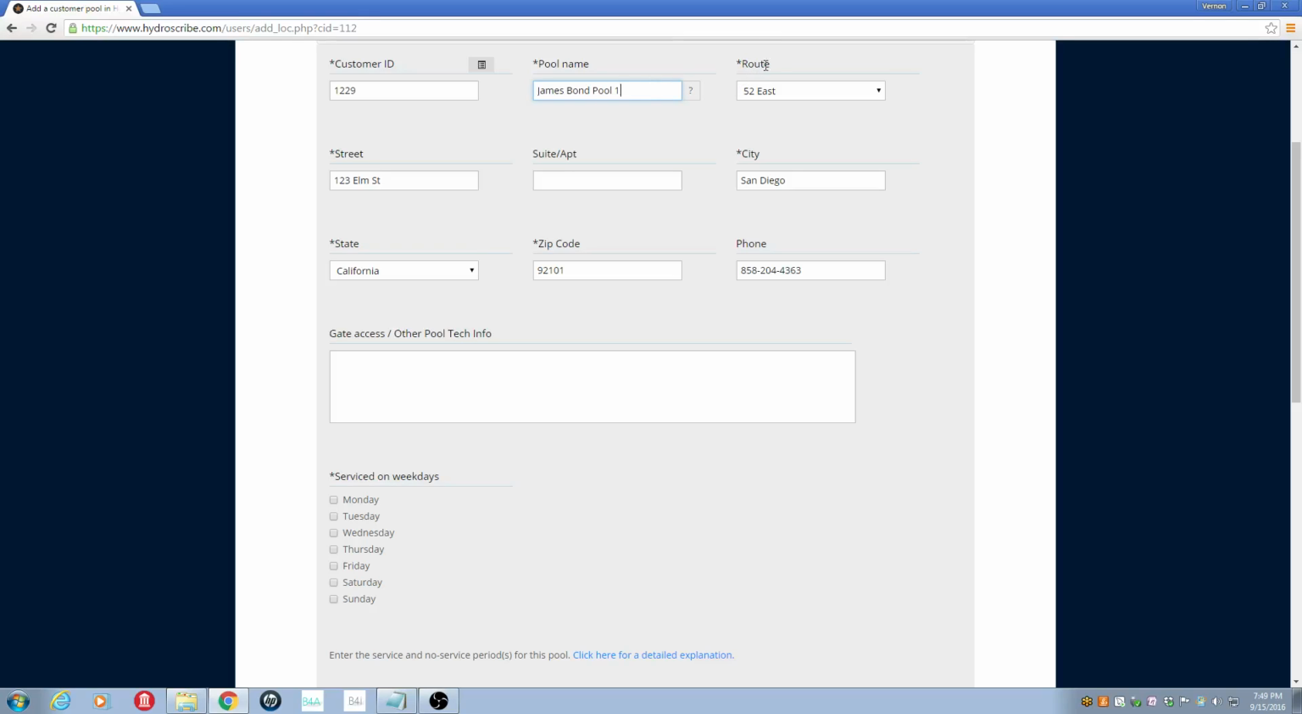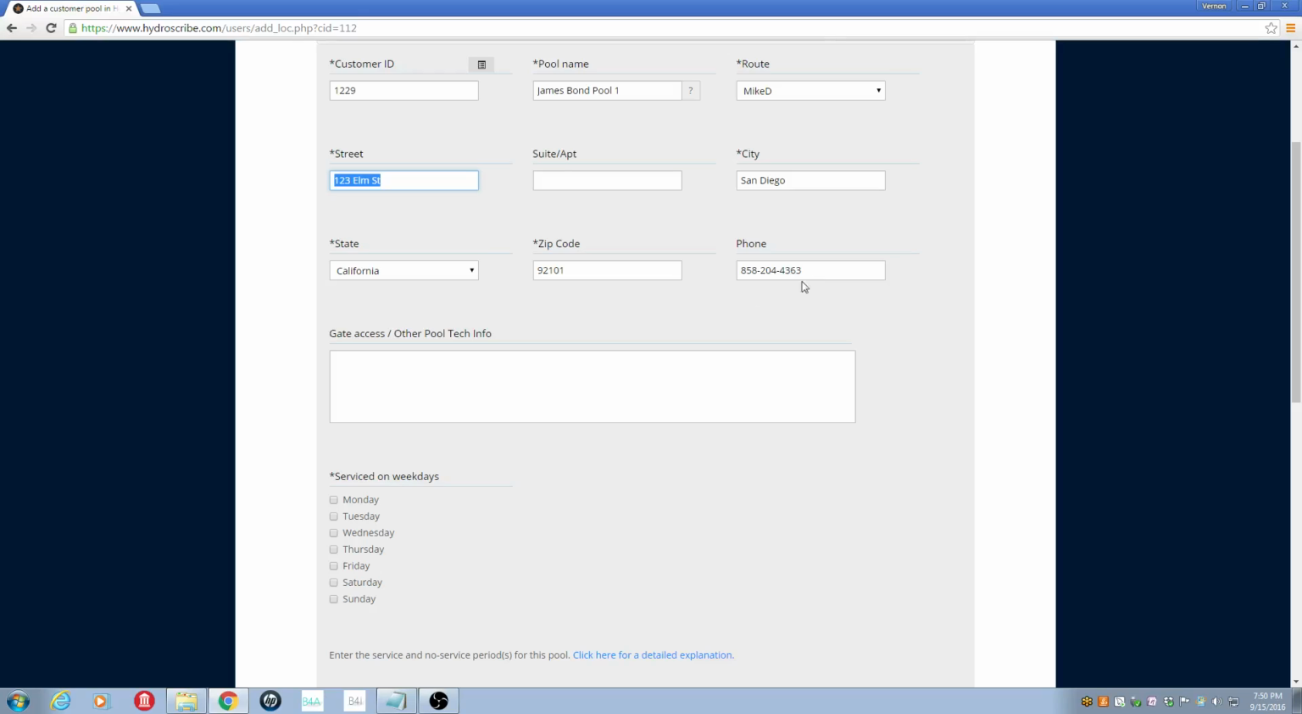Okay, the next field over is the route. You're going to click the drop down list and select the route that you want to assign this pool to. Below that is the address of the pool. Now, you notice that the program went ahead and assigned the address that it found inside of the customer's account. However, that may not necessarily be the pool address. If the pool address is different from the customer's mailing address, then go ahead and change the address and put in the proper pool address.